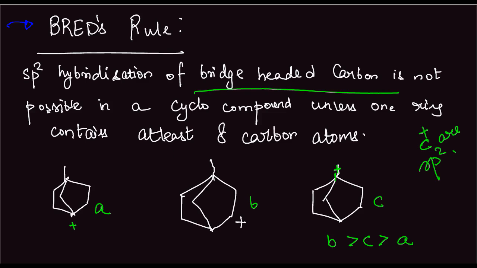the bridgehead position. B is the easiest of them all because there is no strain and it is away from the ring, it is away from the bridge position, and C is near the bridge position, so there will be some strain. Okay, so it is B greater than C greater than A. A question like this is pretty common in the JEE type examination, where you will obviously be confused as to how to determine the stability. So whenever it is that question, always think about the hybridization of the carbon. If it is carbocation, it is sp2 hybridized, and sp2 hybridization cannot exist at the bridgehead position. Okay.